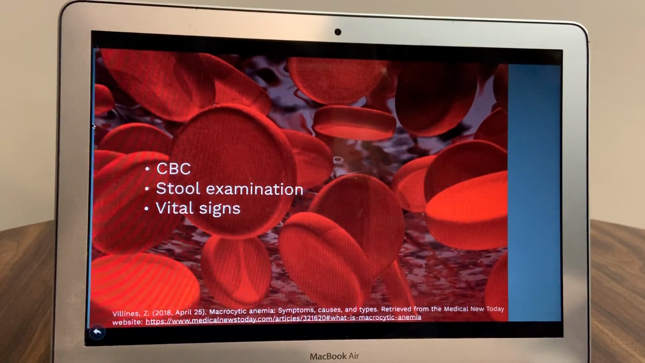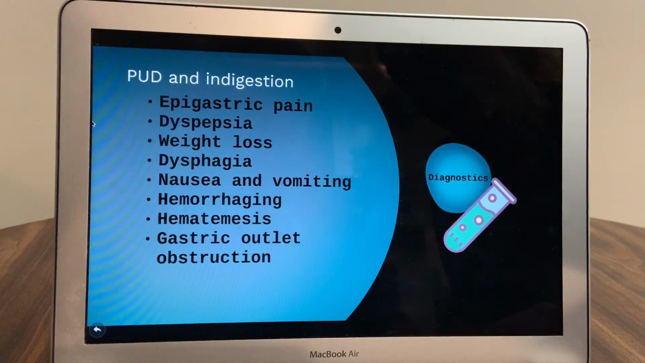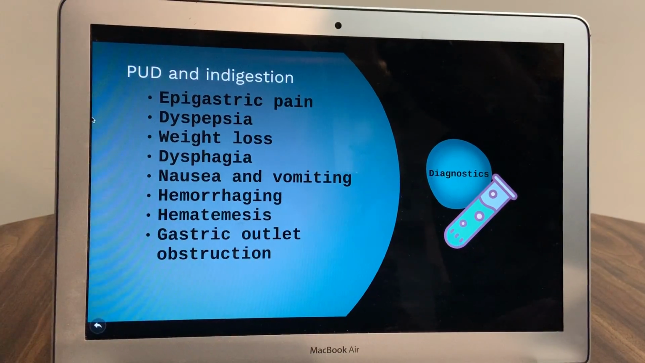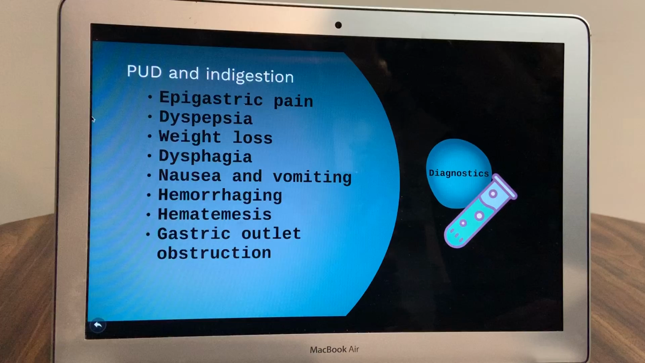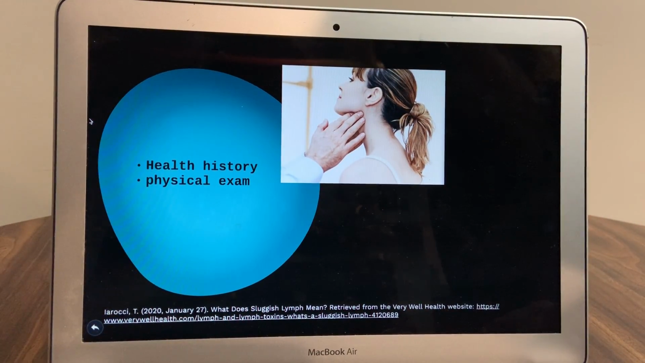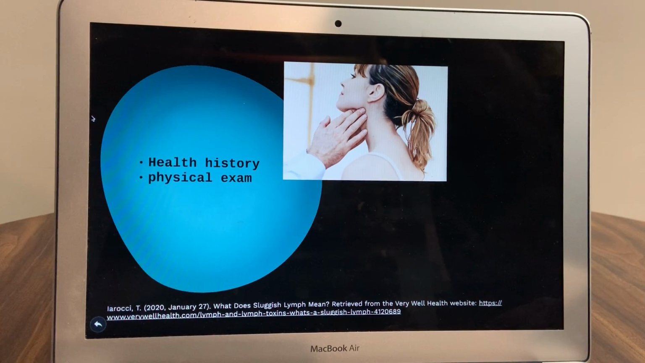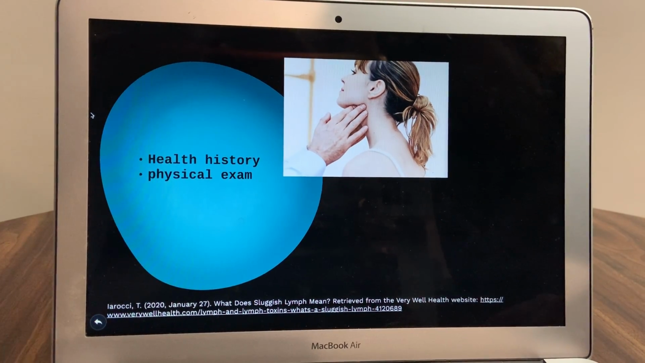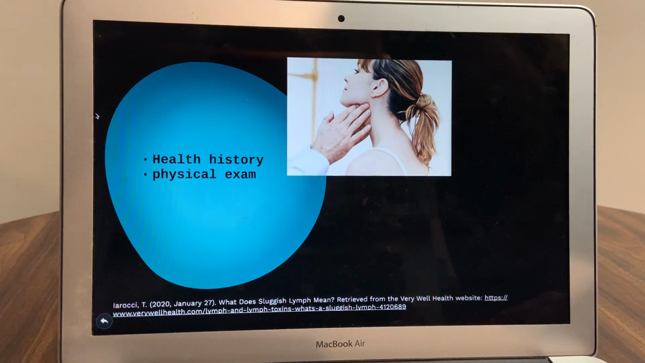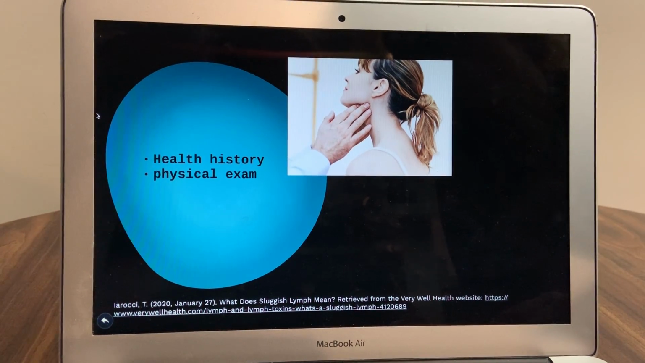Stomach cancer can present as epigastric pain or dyspepsia, weight loss, dysphagia, constipation, nausea, vomiting, hematemesis, and gastric outlet obstruction. Ask about health history and perform a physical exam. Ask about the signs and symptoms associated with peptic ulcer disease and palpate stomach for masses beneath the abdominal wall. Weight loss may be apparent upon inspection. Hard and enlarged lymph nodes may be palpable.